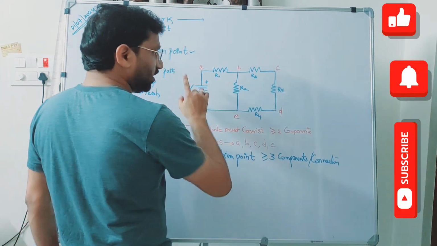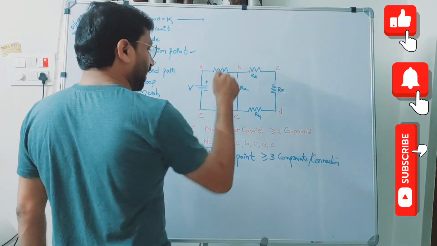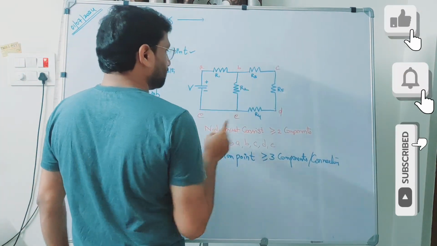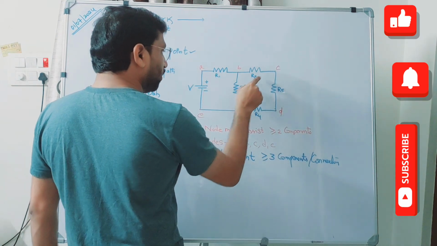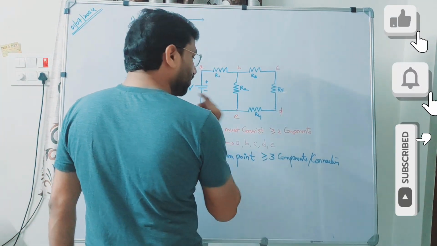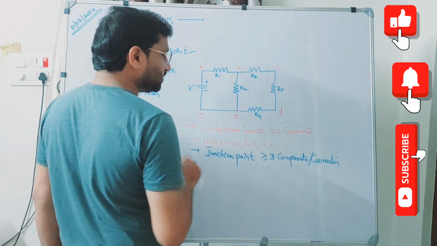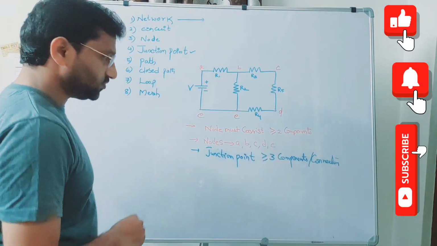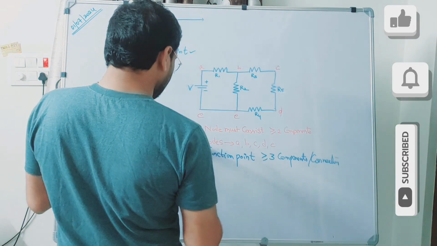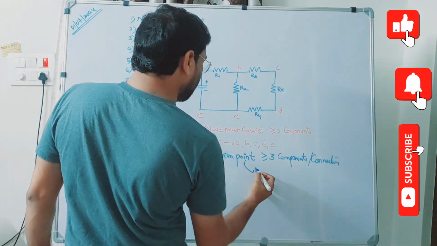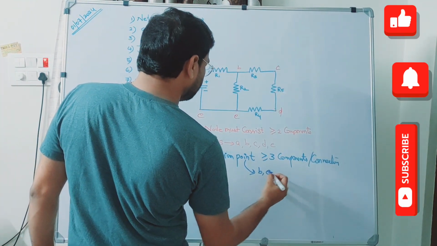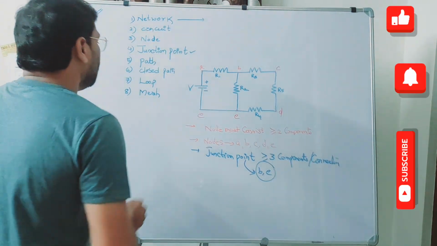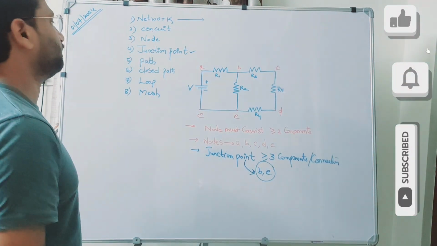Whereas leaving the A, C, D, the rest of the 2, that is B and E, can be called as junction points. The reason is B is having 3 connections. It is connecting 3 components, R1, R2, R3. And E can also be termed as a junction point because it is connecting again 3 components, that is V, R2 and R4. Therefore, junction points in this particular electrical circuit are only 2, that is B and E. Right? Now, next coming to the 5th one.